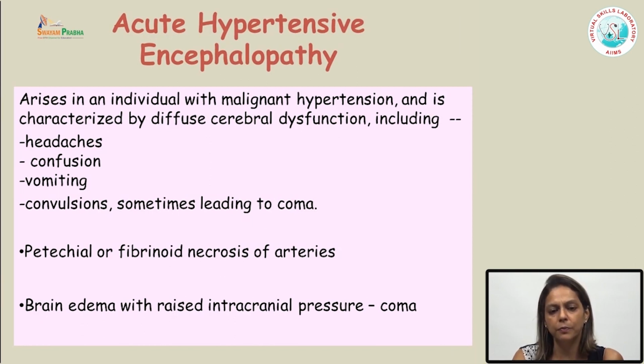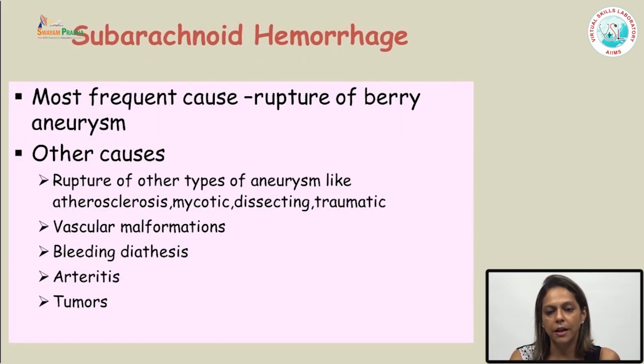Acute hypertensive encephalopathy is seen in patients with malignant hypertension. It is characterized by diffuse cerebral dysfunction. Patient will present with headache, confusion, vomiting and convulsions, and what you see under microscope is fibrinoid necrosis of the vessels, and most of the patients develop high intracranial pressure and they lie in comatose state, and most of them die.